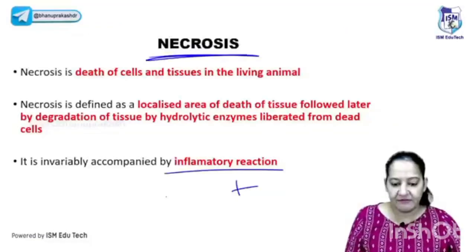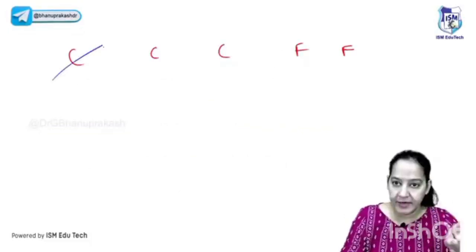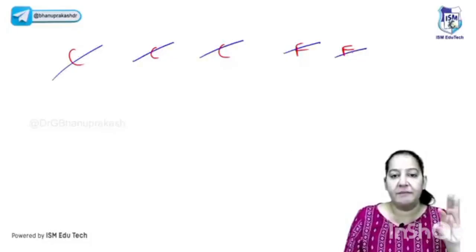What are the 5 types of necrosis? Triple C and double F: coagulative, colliquative, caseous, fat and fibrinoid. These are the 5 types of necrosis.